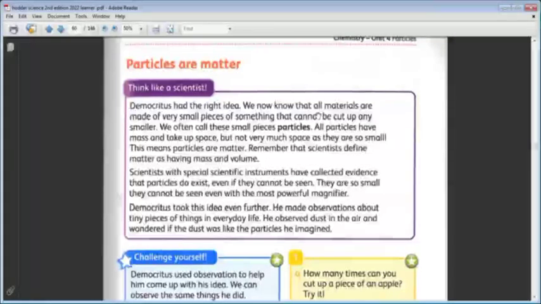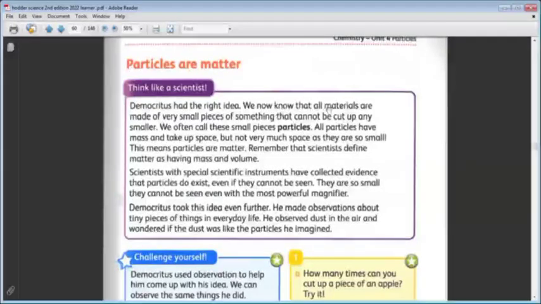We can't divide the atom. It is the smallest building unit, or the smallest part of the matter. So Democritus had the right idea that everything around us is made up of small particles. صعبة انت معايا؟ ايوه.